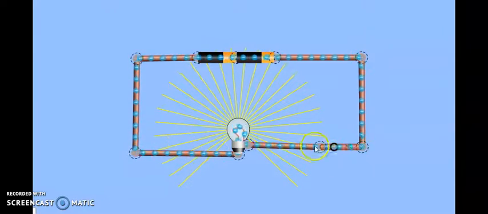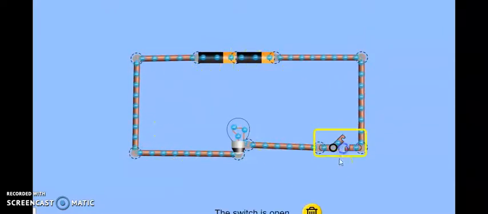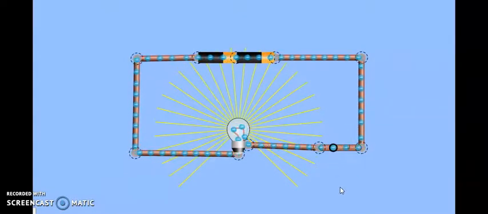So the bulb is glowing. If I open the switch, there's no glow. If I close it again, what is happening? The electrons have continuity and they are flowing continuously in a closed path. So my bulb is glowing. Again, the electrons are moving in a continuous closed path through the circuit, thus the bulb is glowing.